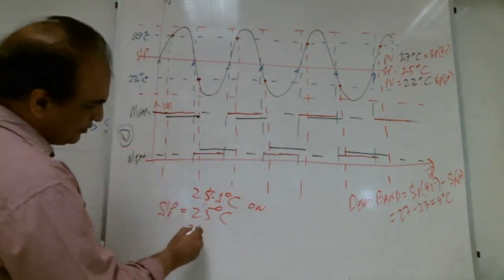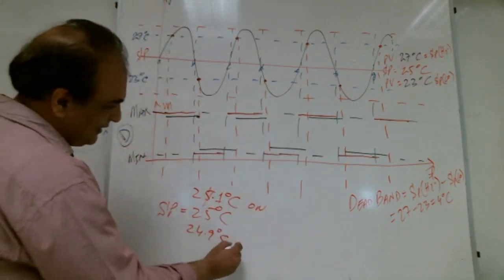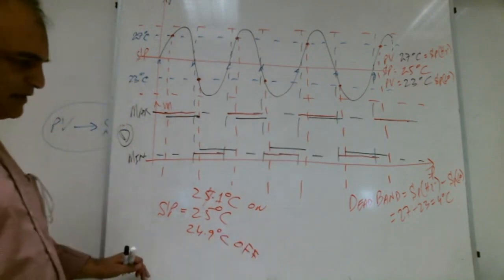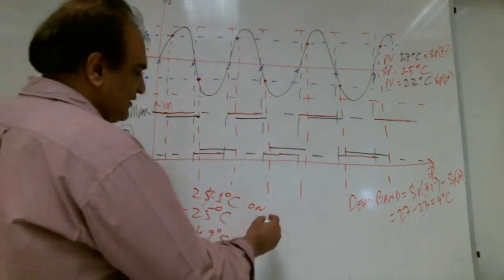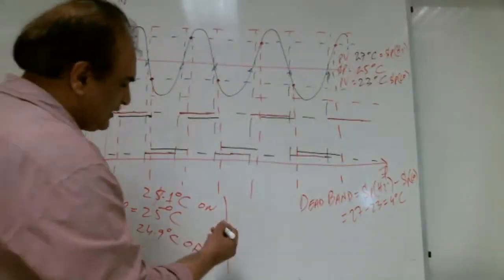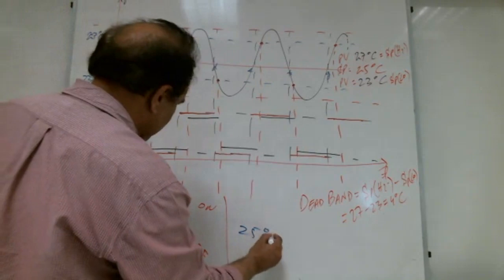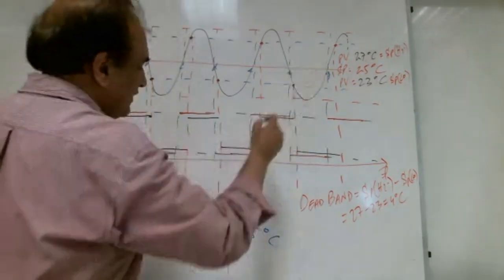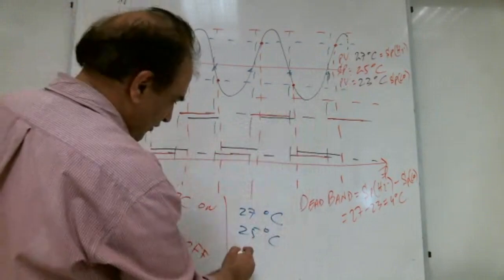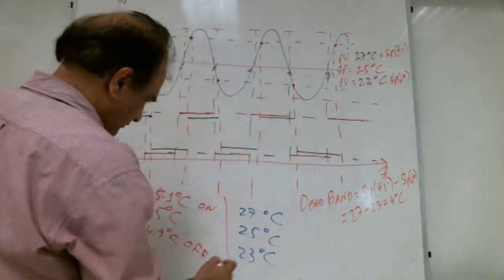As soon as it becomes 24.9 degrees centigrade, it got off. Right, Shabab? This was one scenario. And the other scenario is this one. We keep the set point 25 degrees centigrade, and now it will get on at 27 degrees centigrade, and it will get off at 23 degrees centigrade.